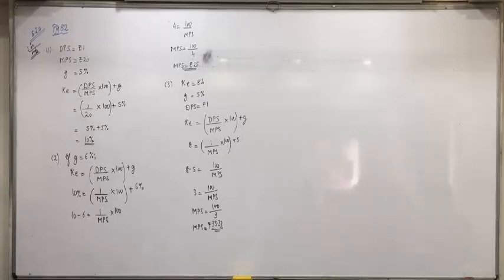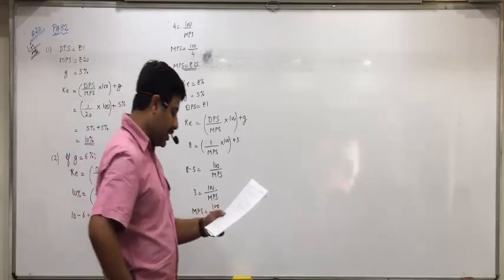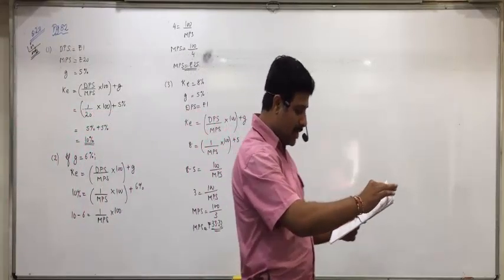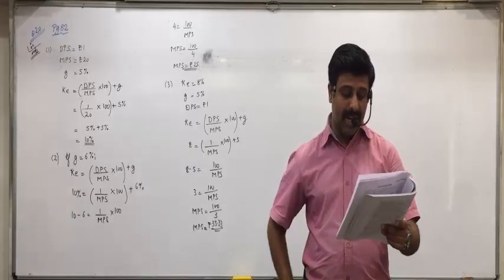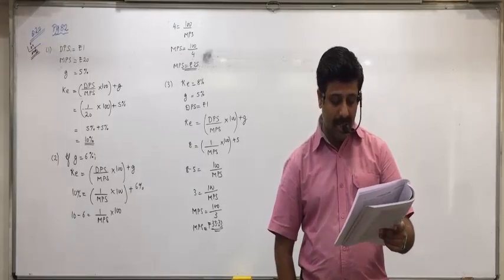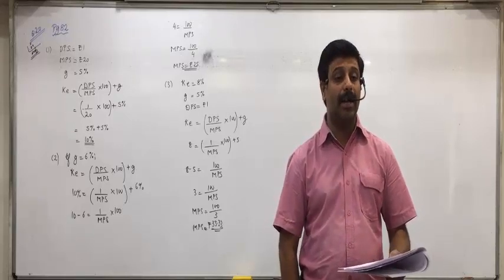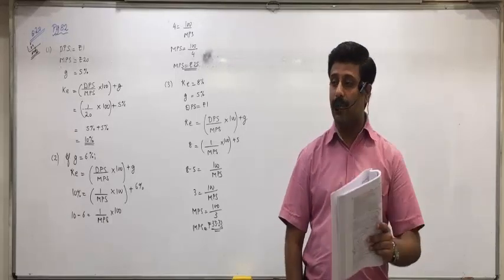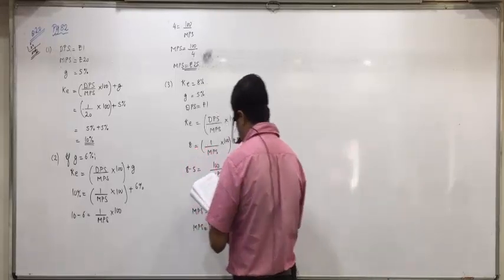The expected dividend at the end of the financial year is rupees 11 per share, that is DPS. Assume that the company is satisfied with its present capital structure and intends to maintain it. So we have to find the weighted average cost of capital. If nothing is mentioned, I told you earlier also, would you take book value weights or market value weights? Book value weights. Okay. First we'll find individual sources' cost.